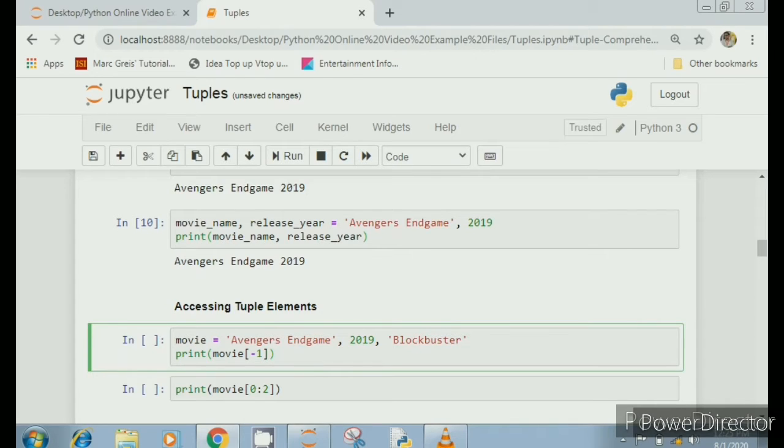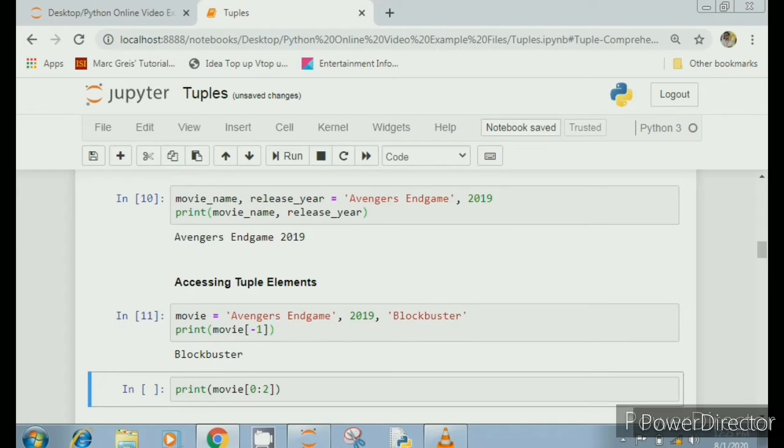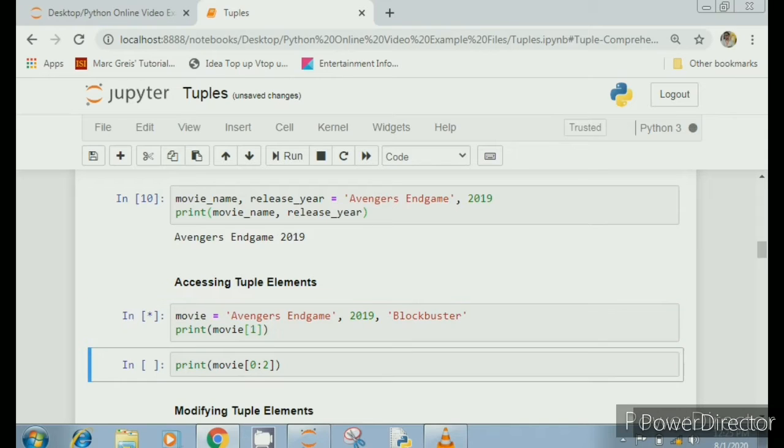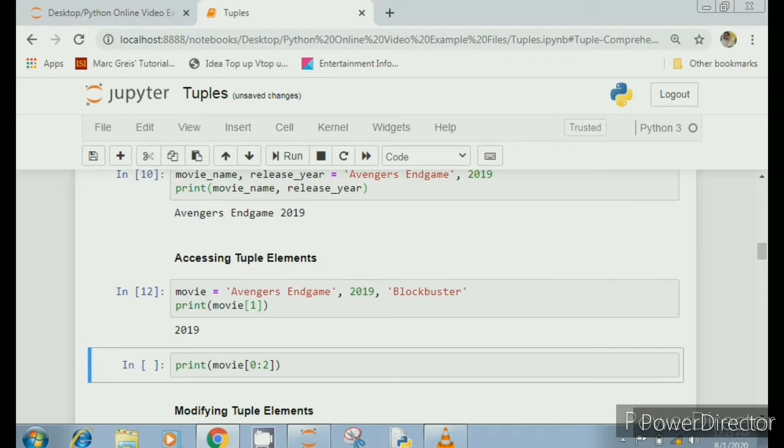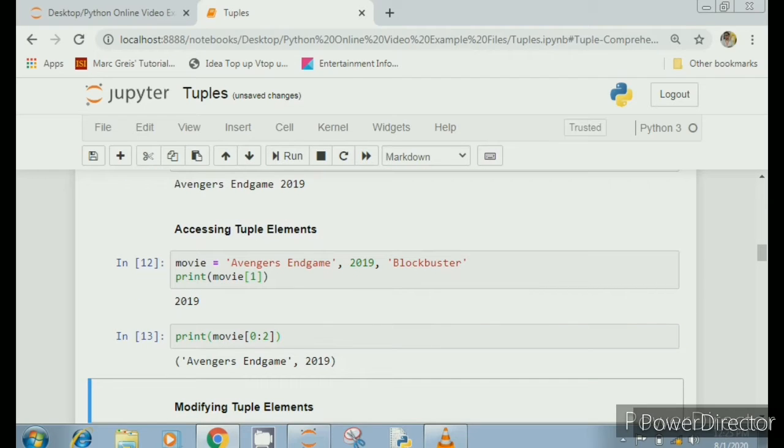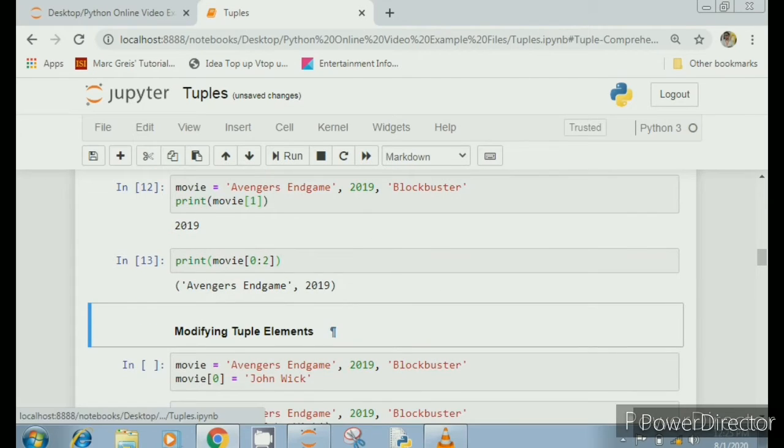How to access a tuple element? Like a list, you can access a tuple element by indexing. From the right hand side it is -1, from the left hand side it will start from 0. And you can also use slicing operation just like we do in a list. So here I am writing 0:2, and elements 0 and 1 will be included, 2 is excluded.